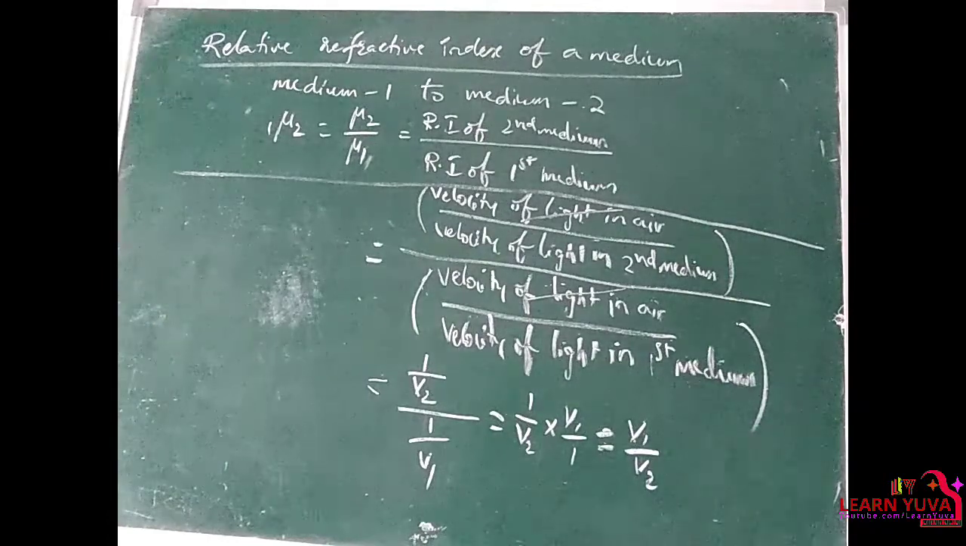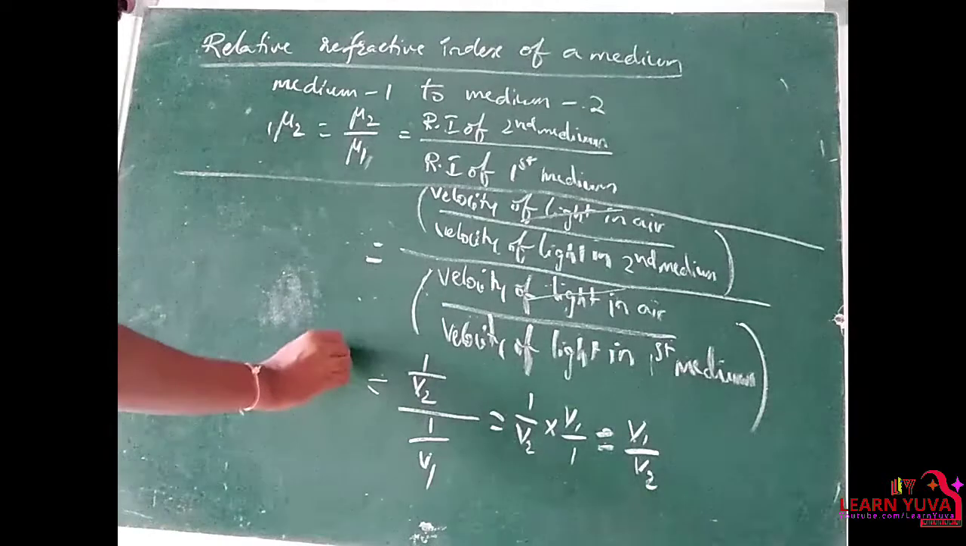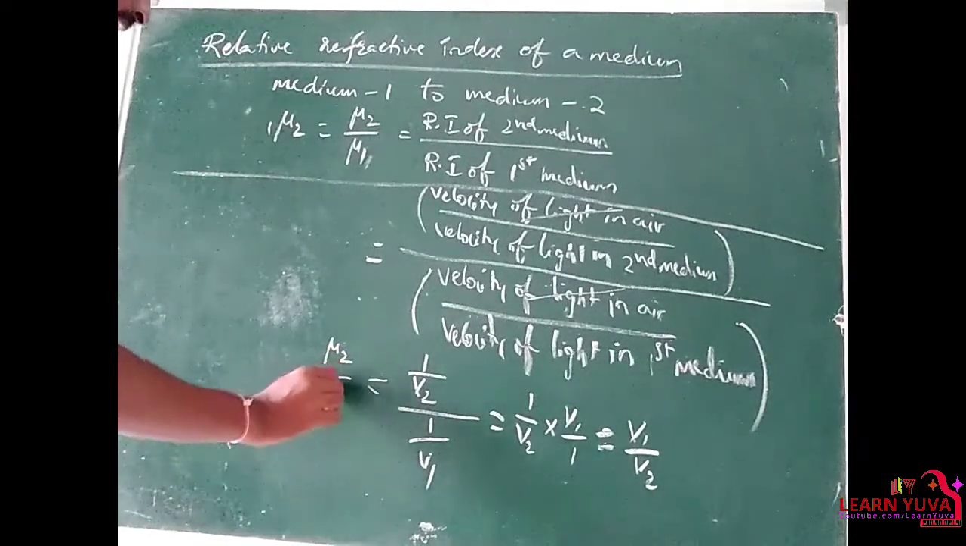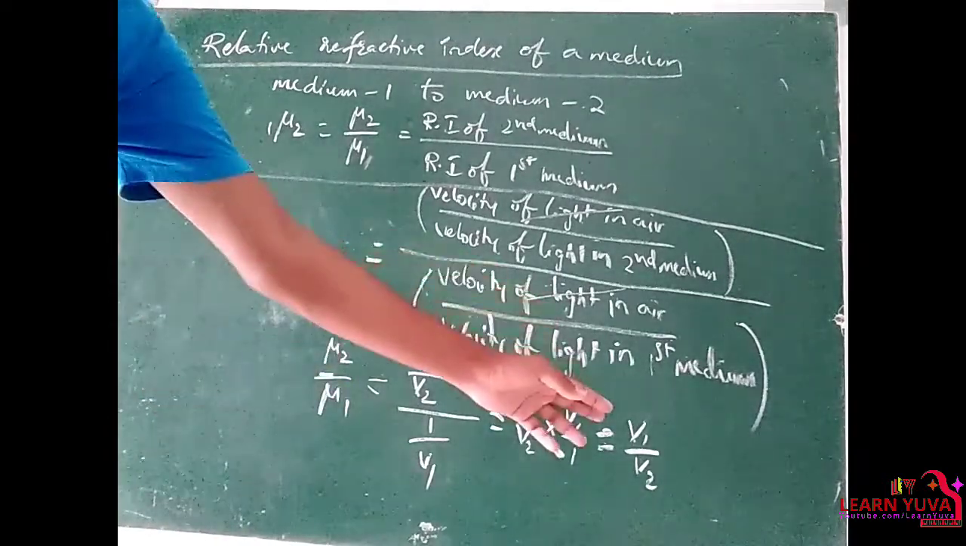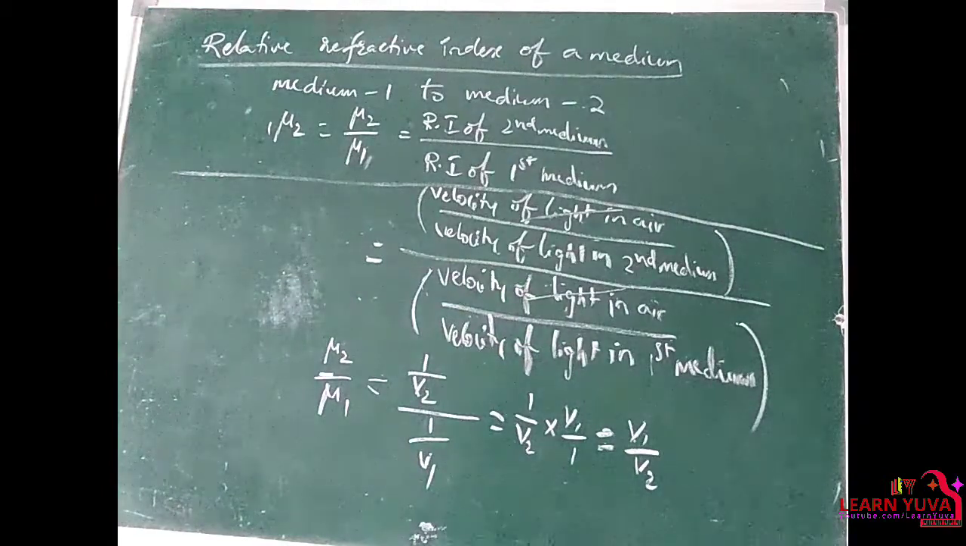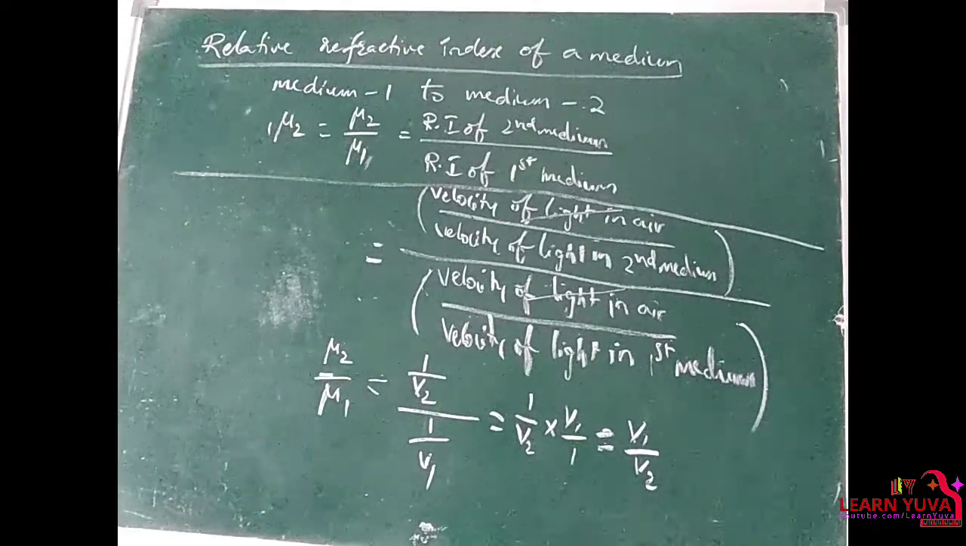Relative refractive index, that is mu2 by mu1, is equal to v1 by v2. Clear? So based upon this, we have to take two mediums. Let's say the two mediums are glass and water.